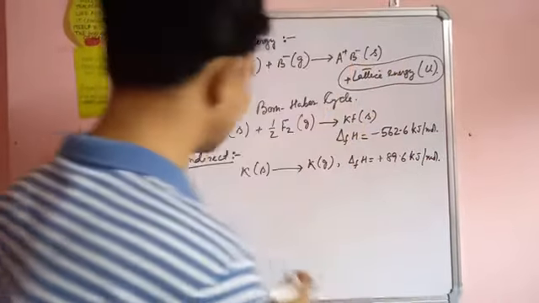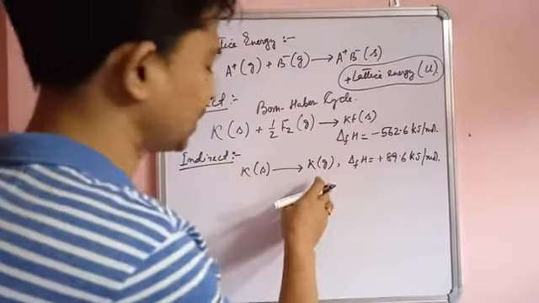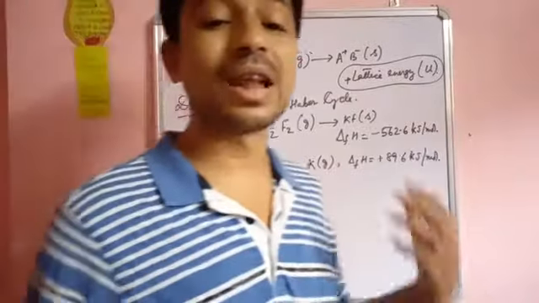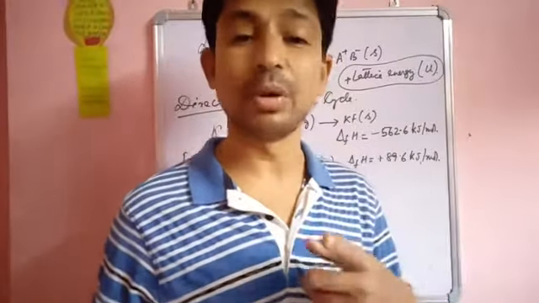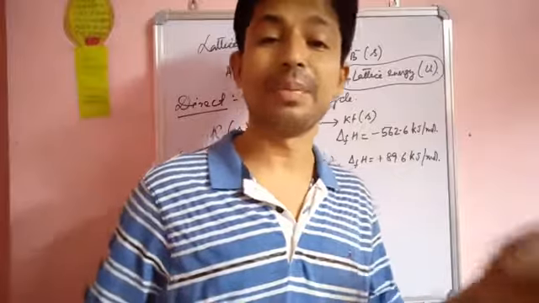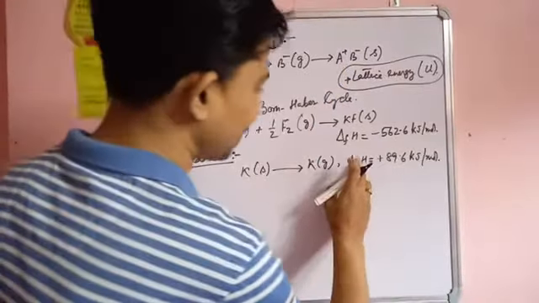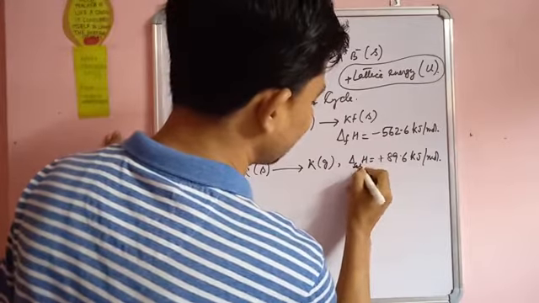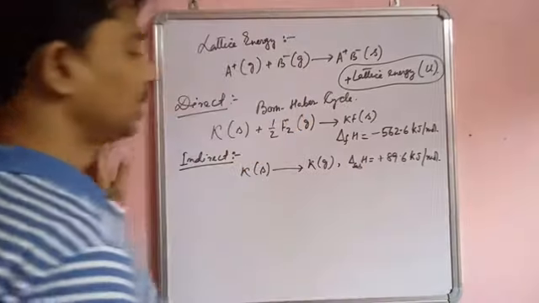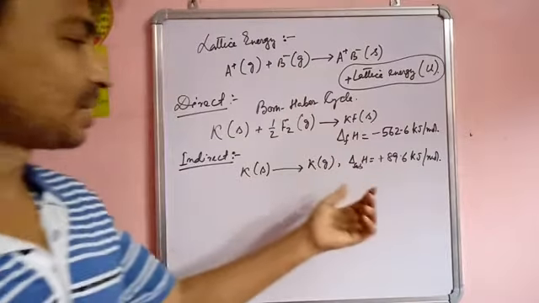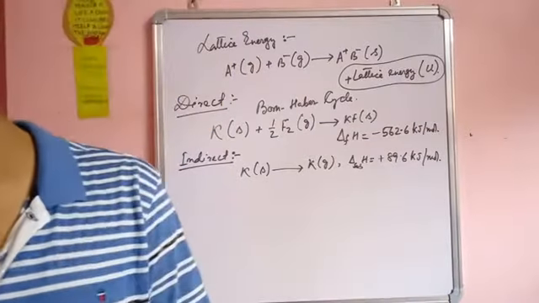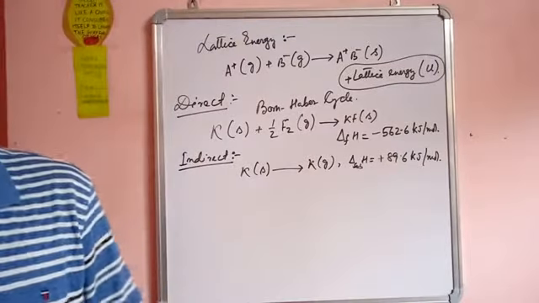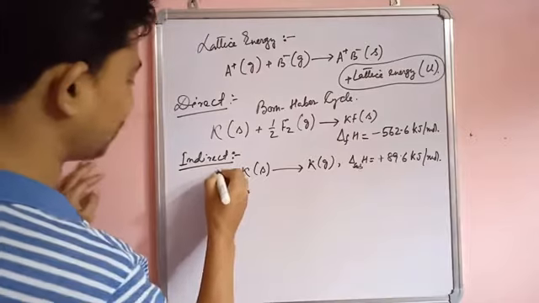Now see, my dear students, here solid is directly converted to gaseous state, and that enthalpy has got another name also, which we have read in our previous class, that is called enthalpy of sublimation. ठीक है, इसको हम enthalpy of sublimation भी बोलते हैं. So potassium solid to potassium gaseous gives the enthalpy of sublimation. So this is step number 1.